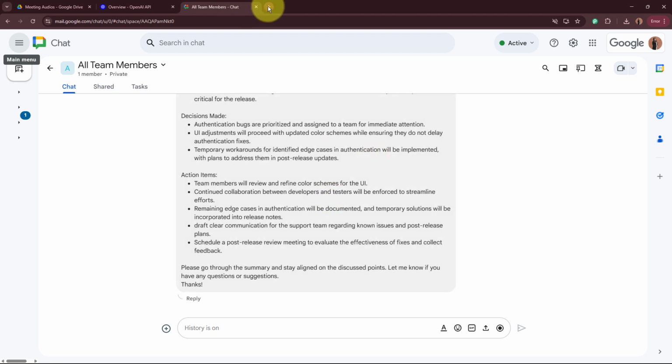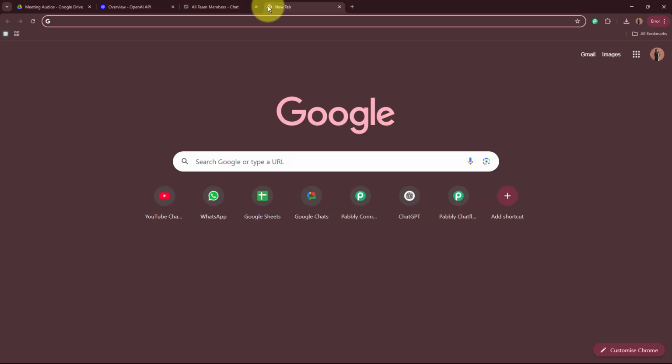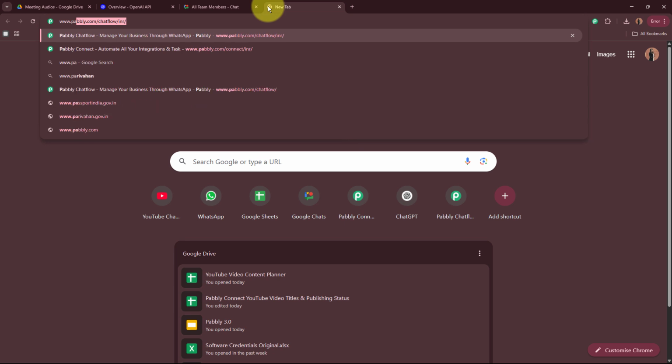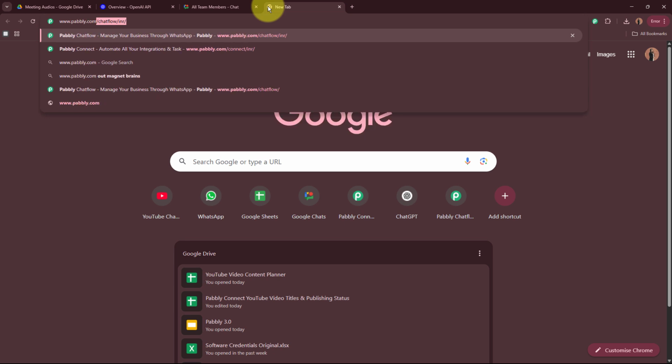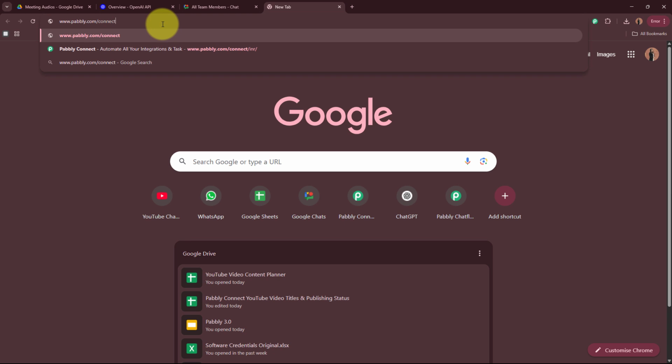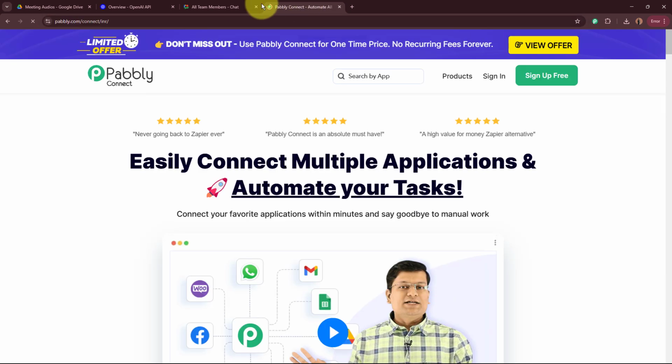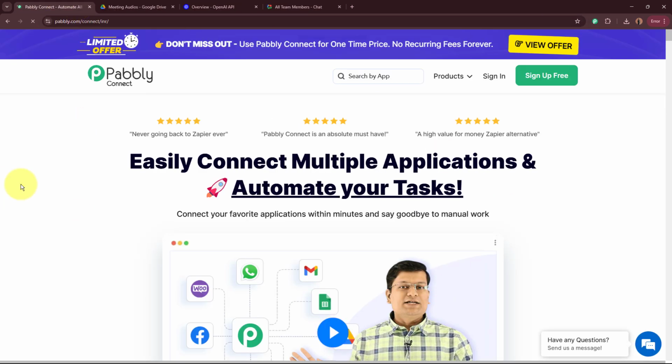So firstly, we're going to browse the website of Pabbly Connect. For that, open a new page and over here enter www.pabbly.com/connect. Okay, so I'm going to browse this website right over here. And as soon as I browse the website, Pabbly Connect's landing page is going to appear in front of you. After coming to the landing page of Pabbly Connect, you have two options, sign in or sign up for free.